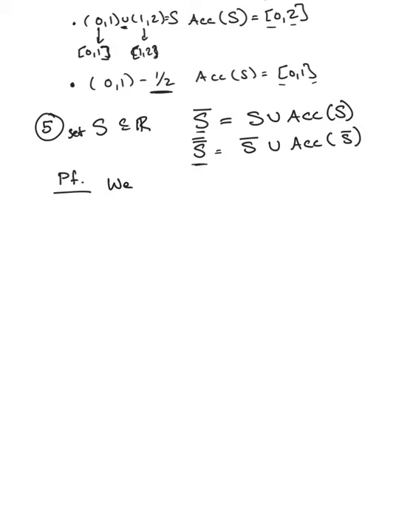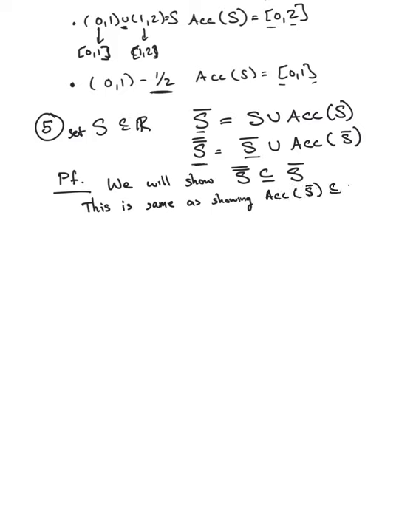So we will show that S double bar is contained in S bar. Since this is S bar union something, this is the same as showing that the accumulation points of S bar are contained in S bar.